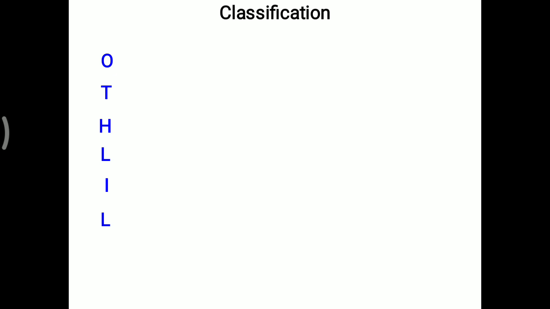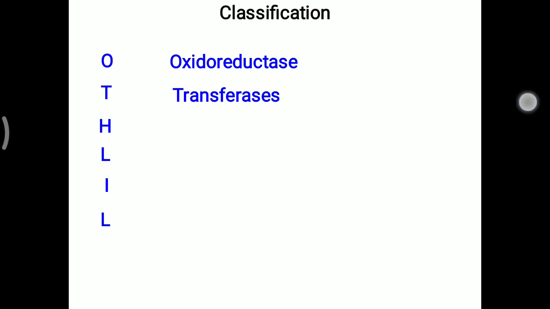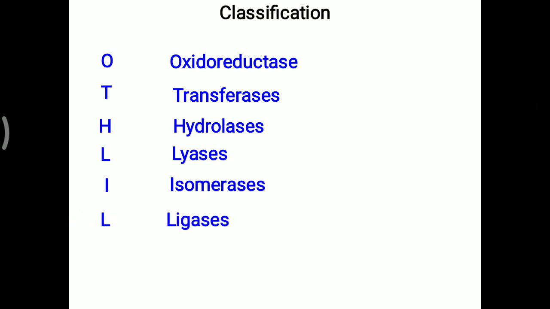So these are the different classes of this enzyme, denoted by the first digit of the enzyme classification, which you have to remember simply by OTHLIL. O denotes the oxidoreductases, T the transferases, H the hydrolases, L the lyases, I the isomerases, and L the ligases. So these six are for the first digit. So EC, then four digits. Out of that, the first digit denotes the class, and the class belongs to these six categories, OTHLIL. Then all six have their own significance, which is discussed.